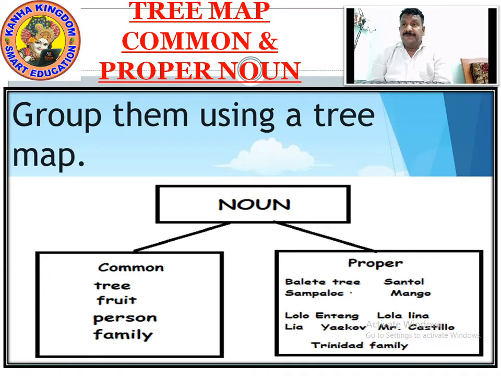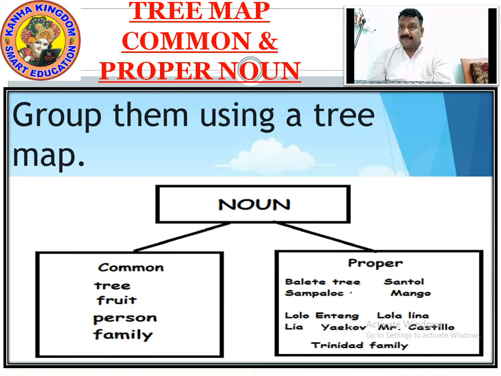Group them using the tree map. It's a tree map. The design which is seen in front of you, when it has two branches, one common thing and two things going out into two different sets of boxes, is called a tree map.